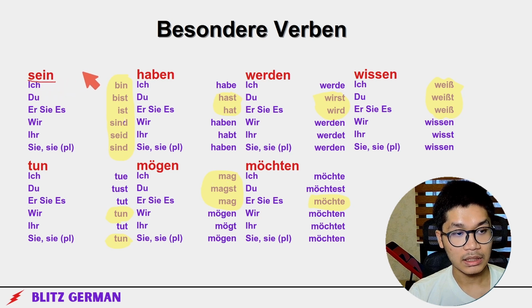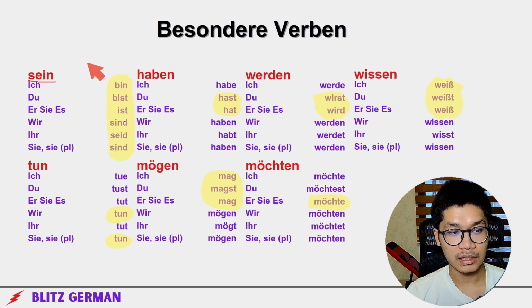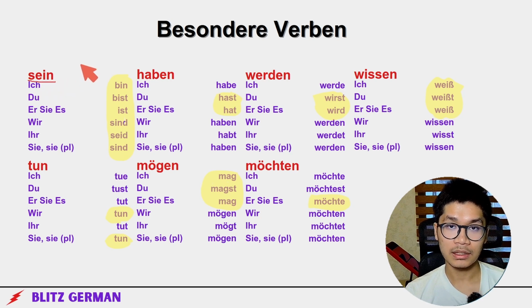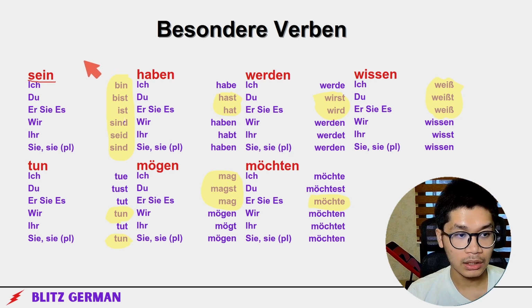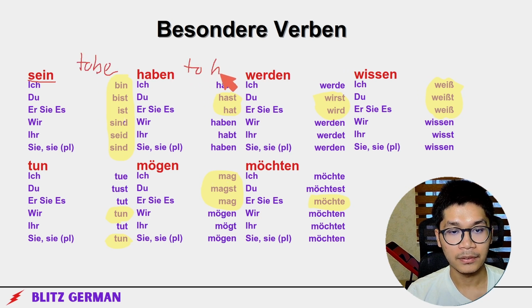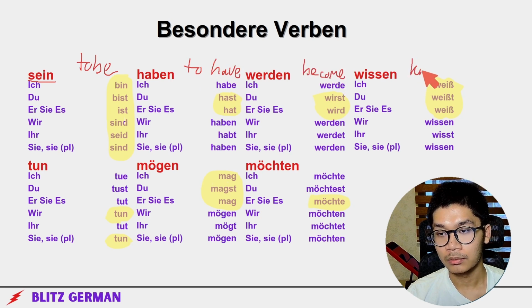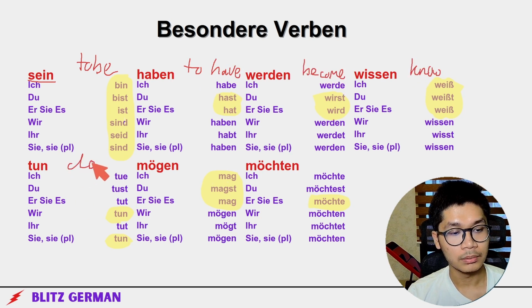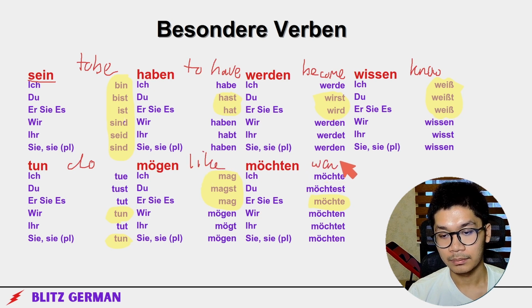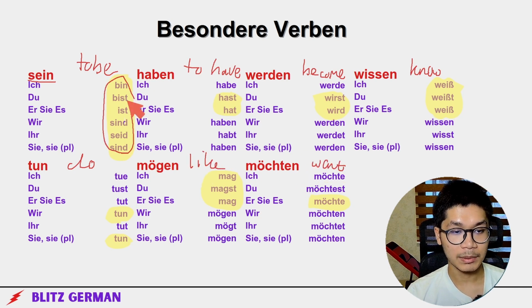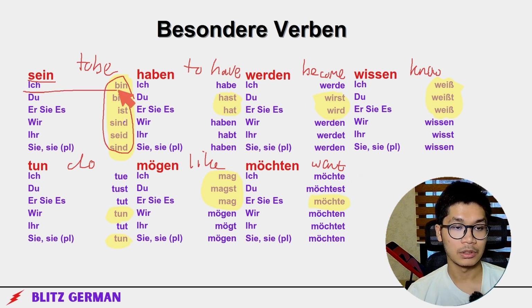This one is he, she, it. In English, it's to be: he is, I am, you are, they are. This is to have, to become, to know, to do, to like, to want. They don't have a pattern, especially this one doesn't have a pattern. You just have to memorize this.